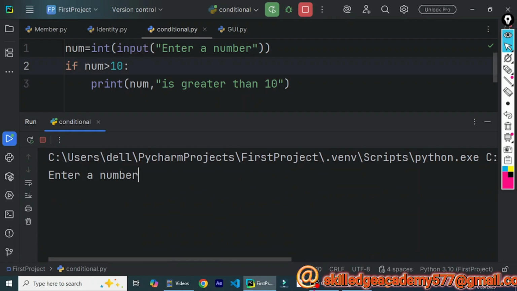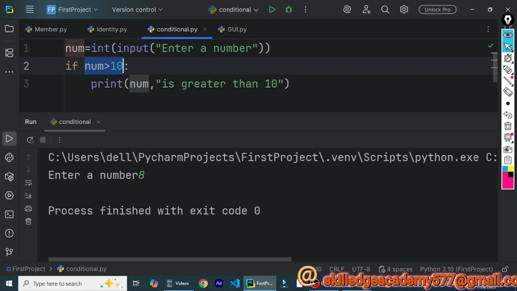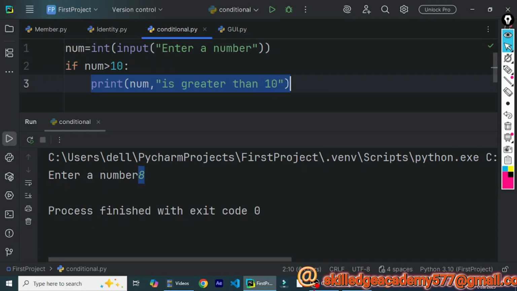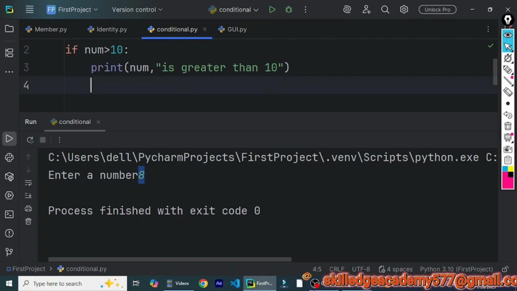Now let's take an example, say 8. Nothing has been displayed because in this case the condition is not satisfied, because the value given is 8 and is not more than 10. The statement given is part of the if block and will only be executed if the condition is true.